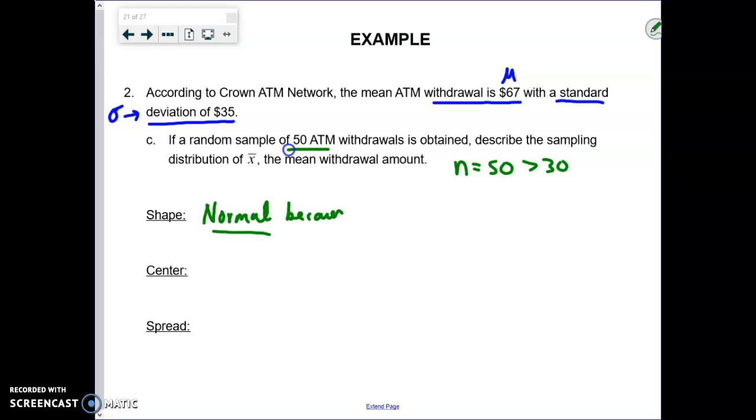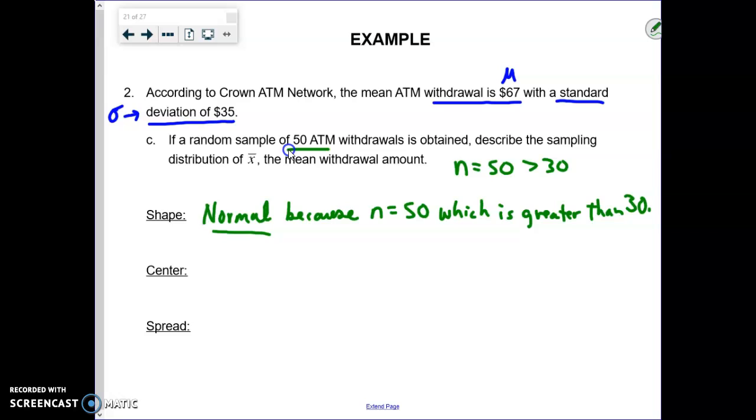Because our sample size was 50, which is greater than 30. So there's the reason why this is normal now. Because even though the original population shape was skewed and not normal, the sampling distribution is.